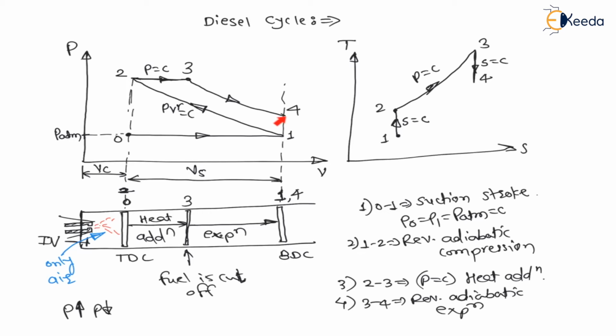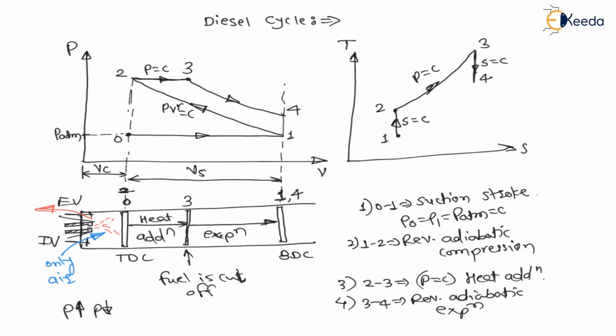Now, at the end of expansion, if you see the pressure P4, this pressure is more than P1, that is inlet pressure or atmospheric pressure, right? Therefore, at the end of expansion, the pressure is more than the surrounding pressure, called atmospheric pressure. So, because of this pressure difference, if I open the exhaust valve, then almost 90% of exhaust gases will leave the system whenever the piston is at BDC only.